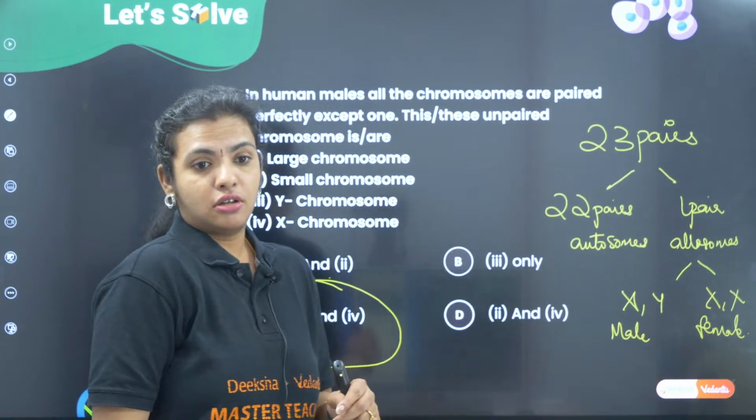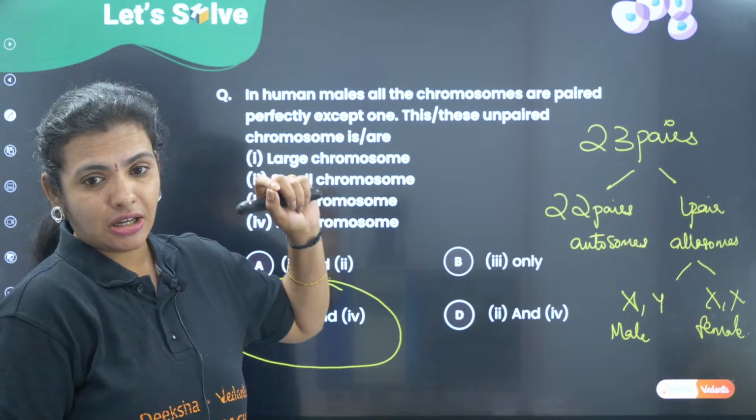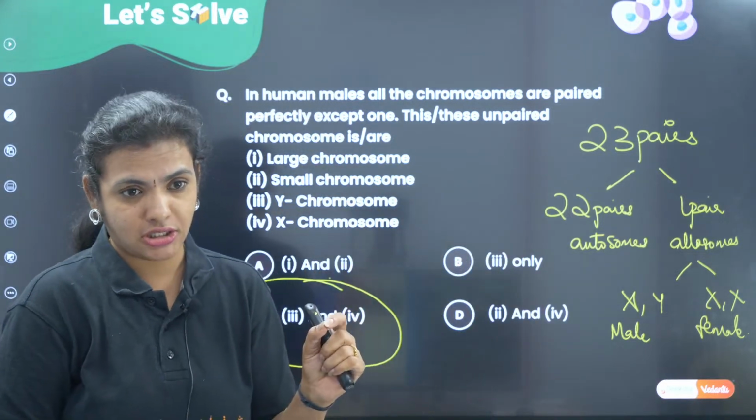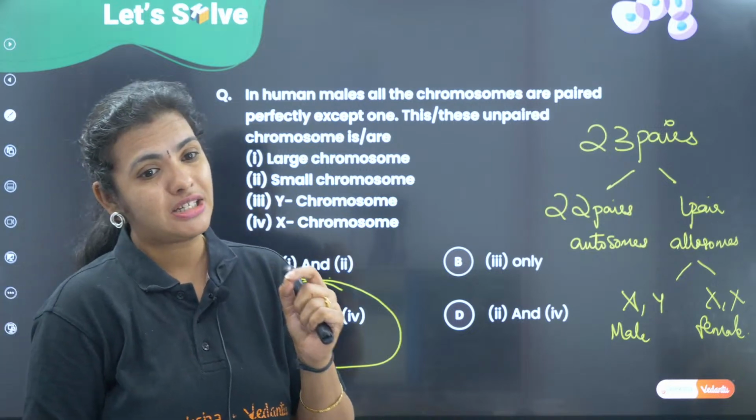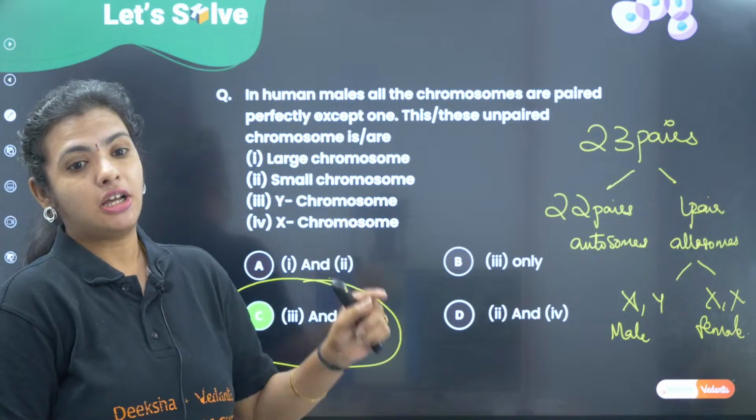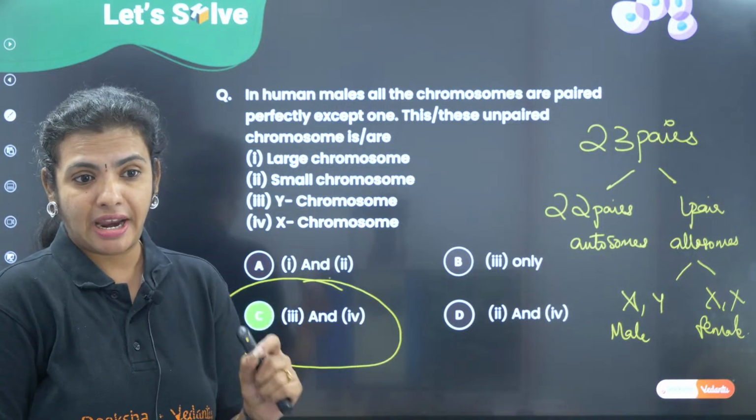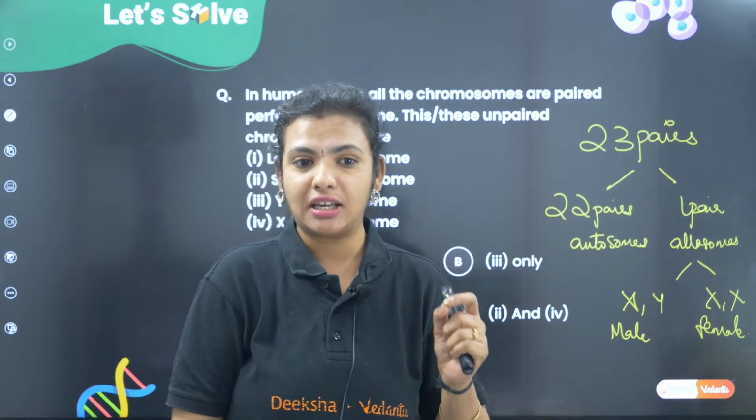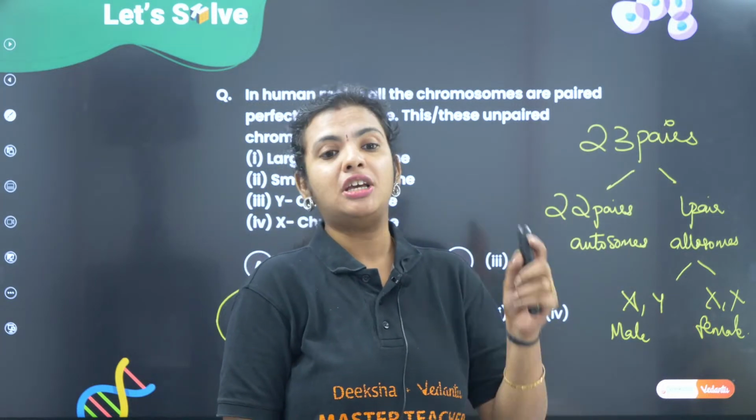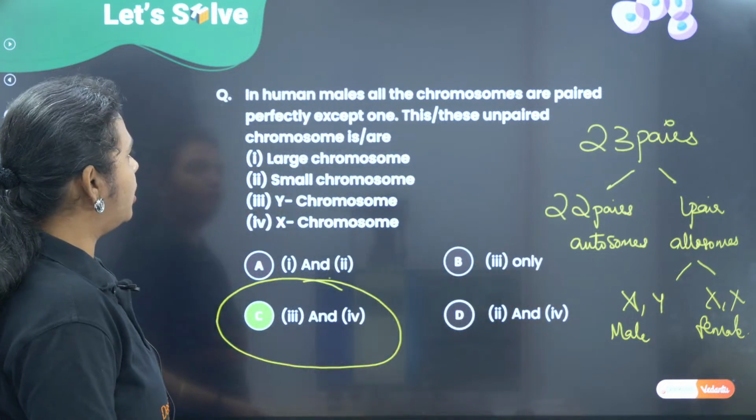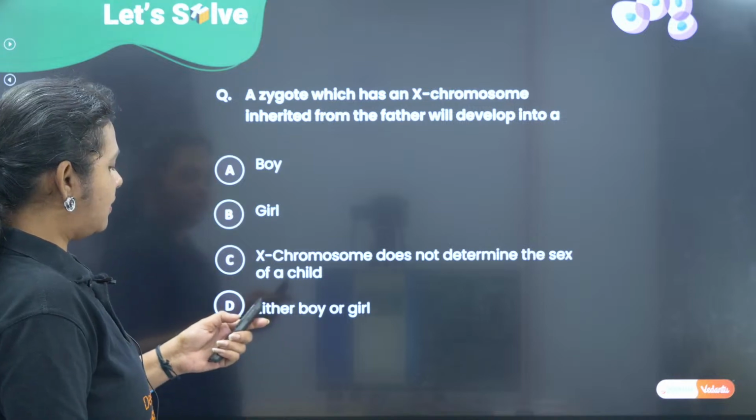Correct? So autosomes are the ones which do not take part in the process of reproduction. They are all seen in the vegetative cells or somatic cells, and they are all paired, children. The ones which are not paired are only X and Y, because they are the gametic chromosomes seen in the sperm and the egg. All right, we have the answer given.